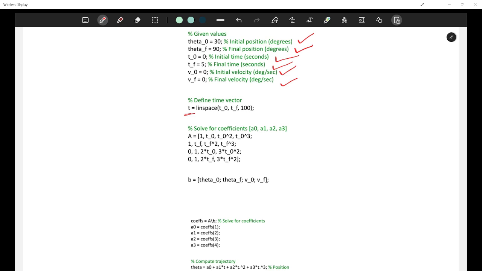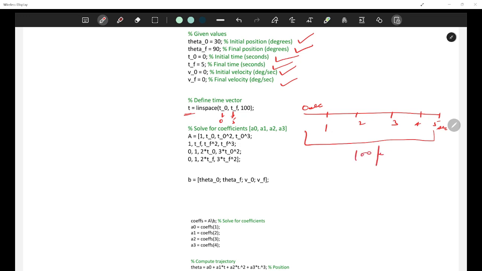So what we do: T0 is 0, Tf is 5 and this is 100. This means between 0 to 5 seconds, we linearly place 100 points so that we have the time instances at particular intervals. You can make this 1000, you can make it 10. If you make it 10, the things would not be that precise. If you make it more in number, it would be calculating at more time steps and you'll get a better curve, a better estimate.